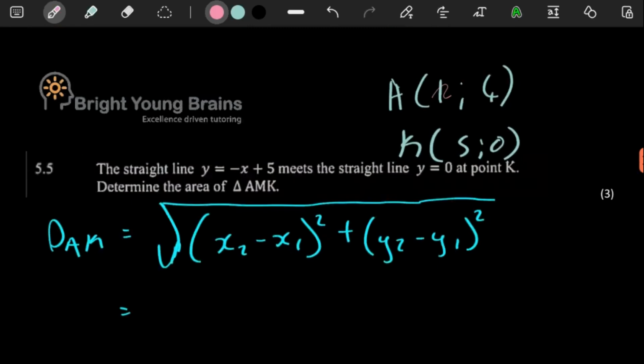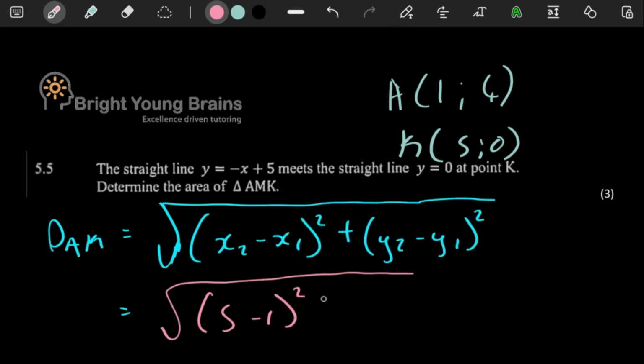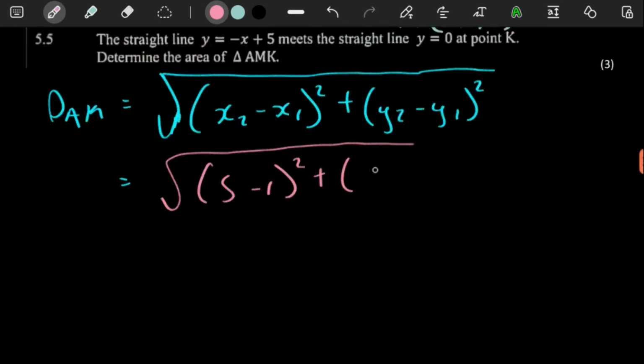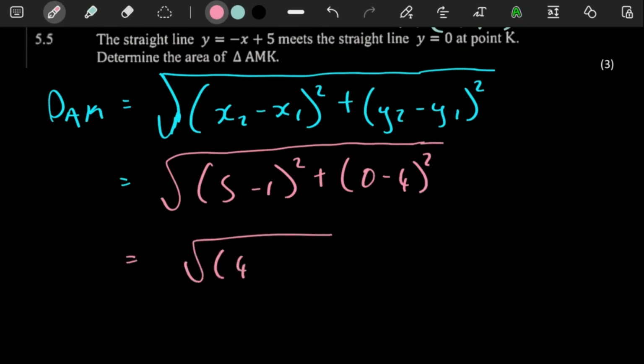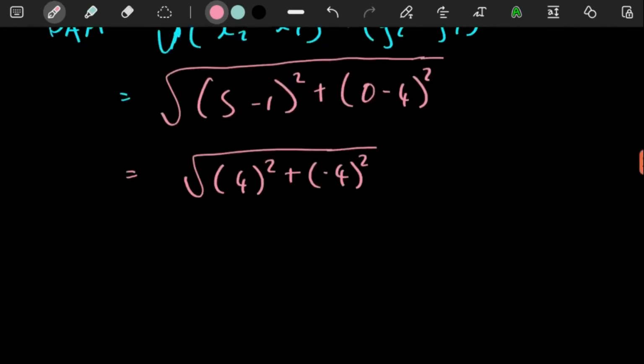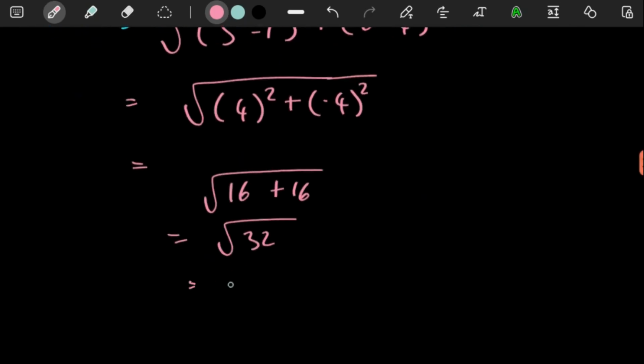So we can say 5 minus 1 squared, and here 0 minus 4 squared. 5 minus 1 is a 4, and then minus 4 squared. So 4 squared is 16, and this is also 16. This is just the square root of 32, which is 4 square root of 2.